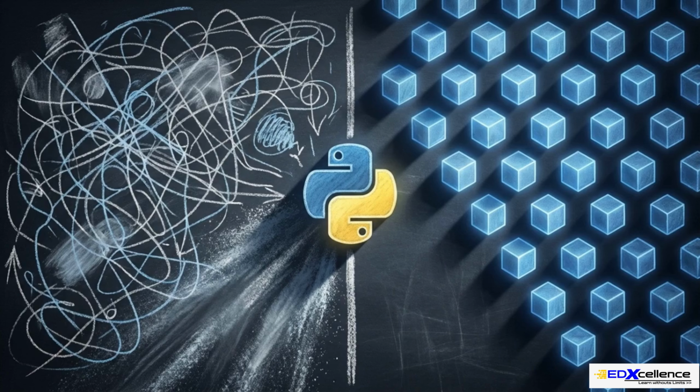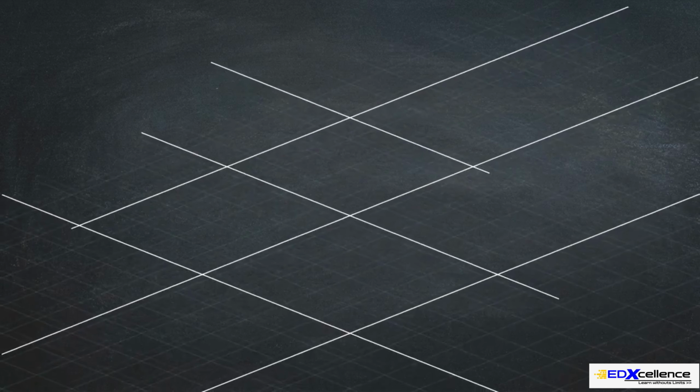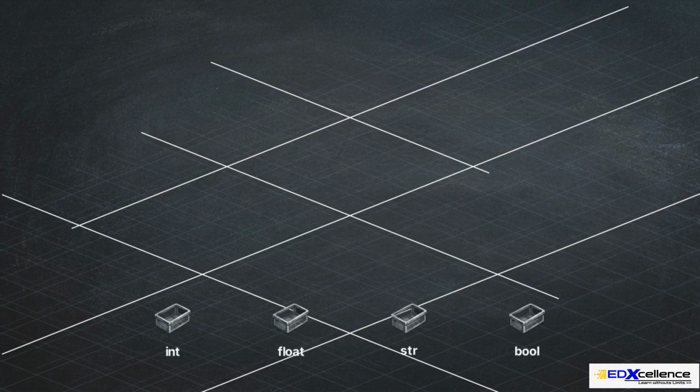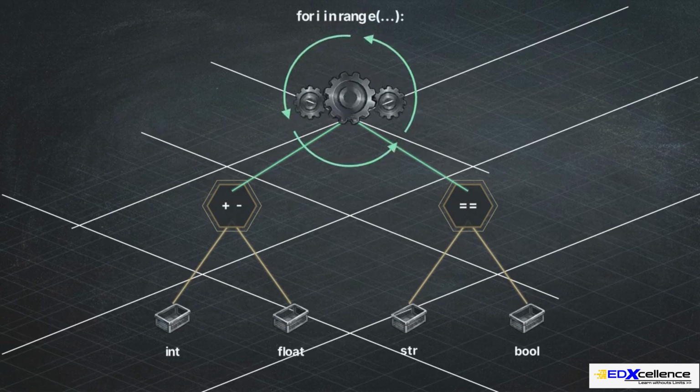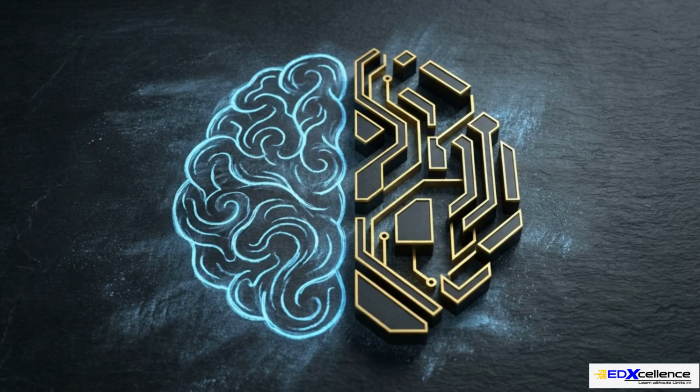Before engineering complex AI models, a programmer must first define how Python categorizes raw reality into computer memory. We will build the architecture of Python execution from the ground up. This process starts with atomic data types, connects them through operators, and finally organizes them into automated logical loops. Understanding these mechanics provides the blueprint for how machines process and interpret data.